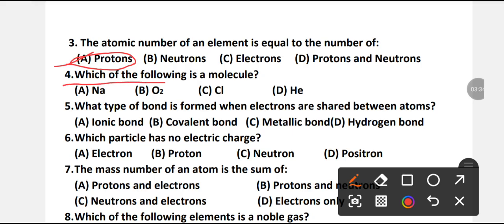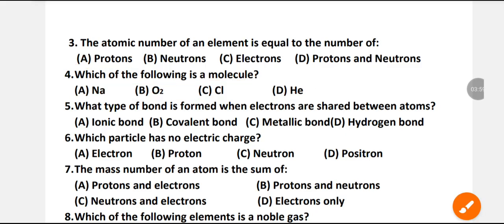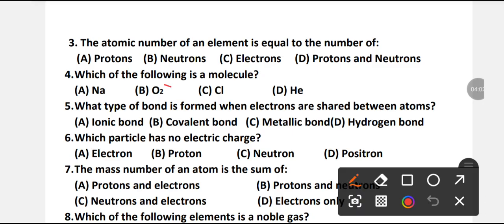Which of the following is a molecule? There are four options: Na, O2, Cl or He. Which is a molecule? B is the right option. O2 is a molecule.